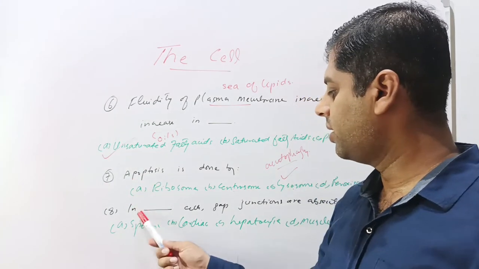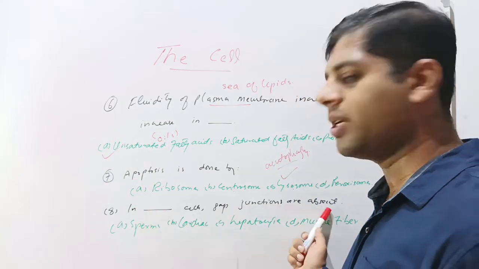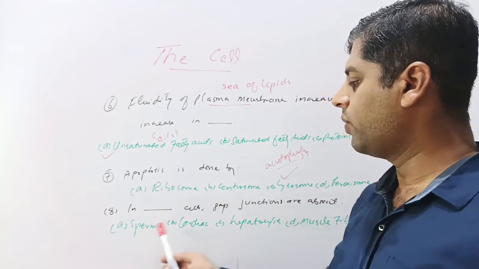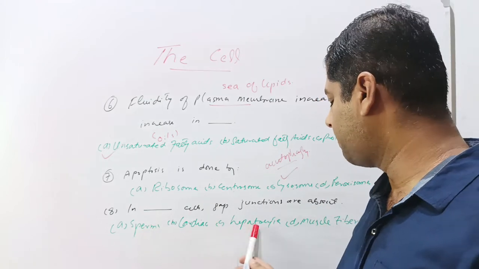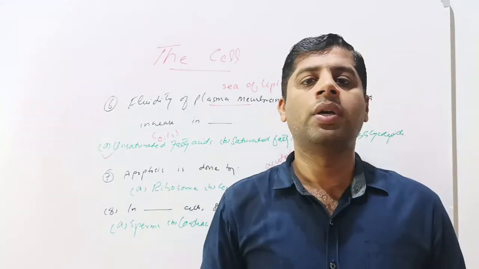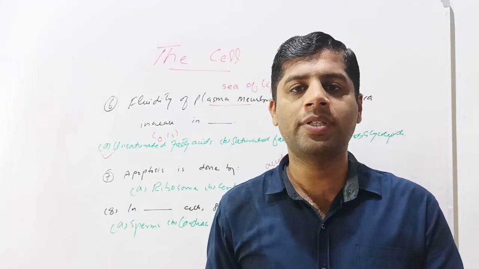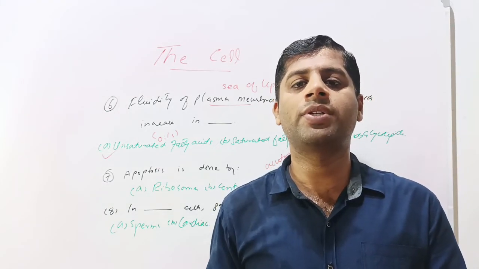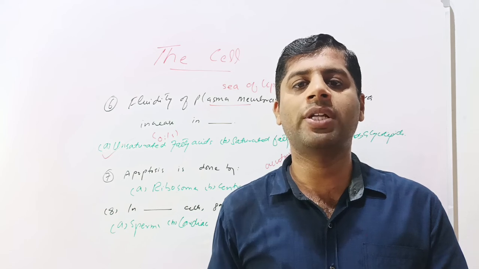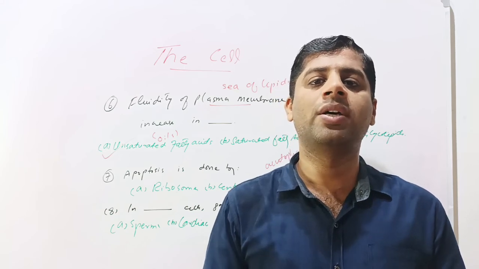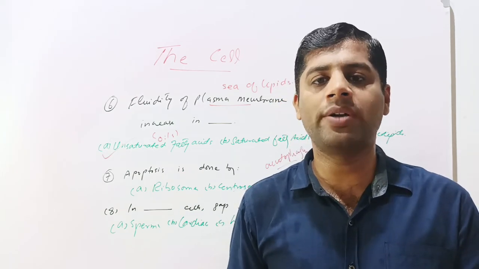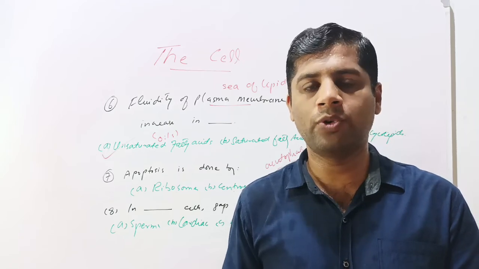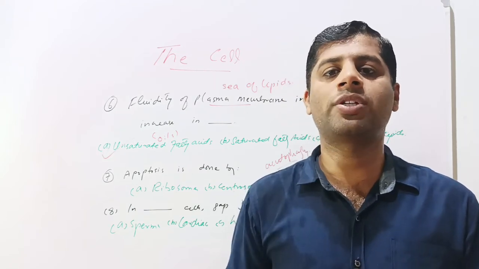Next question is, in dash cells, gap junctions are absent. Given options are sperms, cardiac cells, hepatocytes, or muscle fibers. Gap junctions are basically the spaces between the cells in which the neurotransmitters carry the impulse from one cell or one neuron to the other cell. So junctions or spaces are required for the transmission of neuron impulses from one cell to the other cells through neurotransmitters.